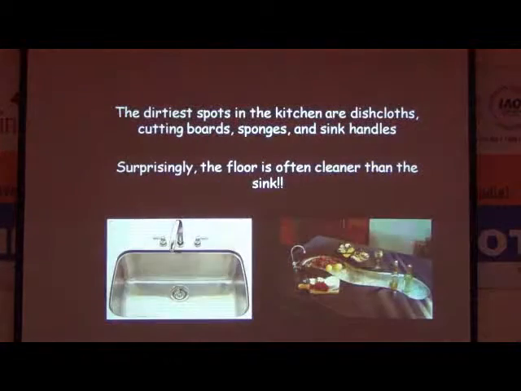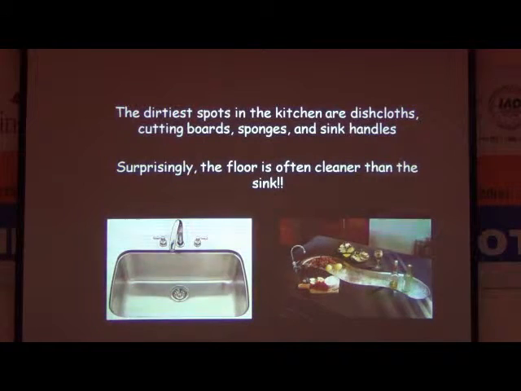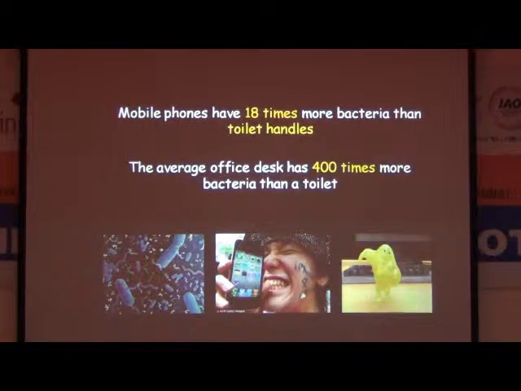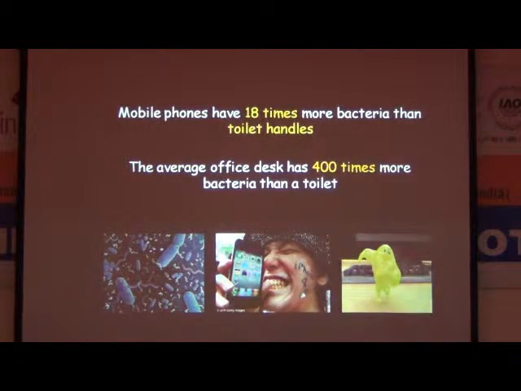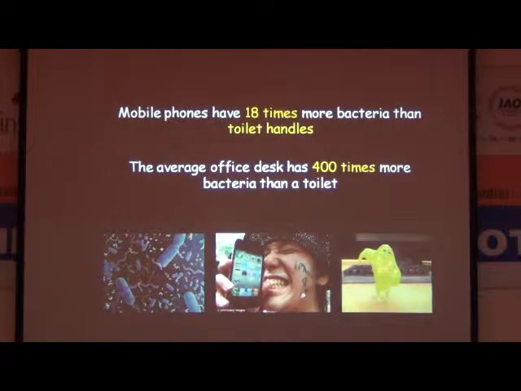Next. The dirtiest spots in the kitchen are the dishcloth, cutting boards, sponge, and sink handle. Surprisingly, the floor is often cleaner than the sink. You can see here the sink, because everything we add goes into the sink. If you are not cleaning the sink properly, you will find a lot of microorganisms. Next. Mobile phones have 18 times more bacteria than a toilet handle. The average office desk has 400 times more bacteria than a toilet. Office desk.